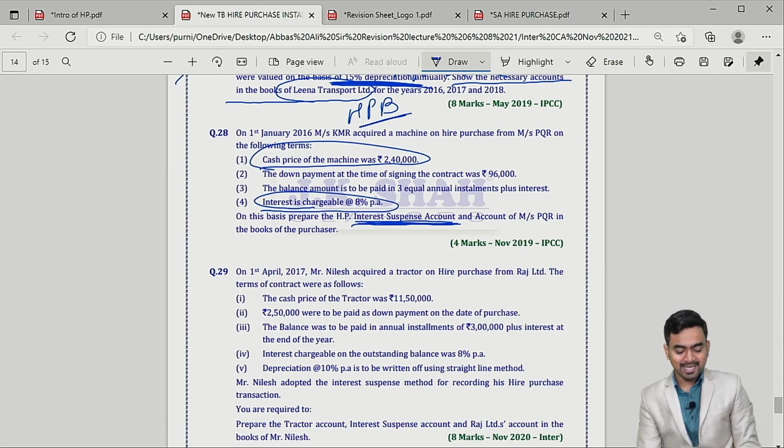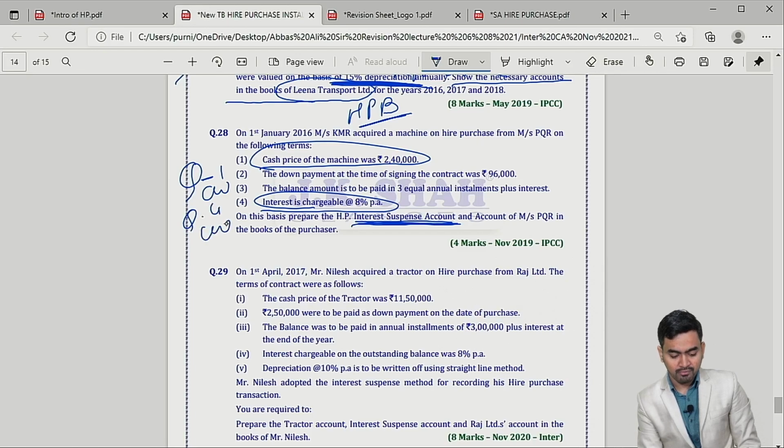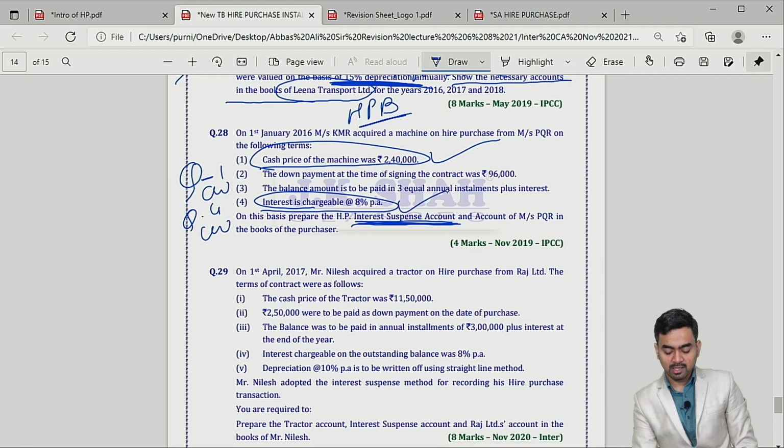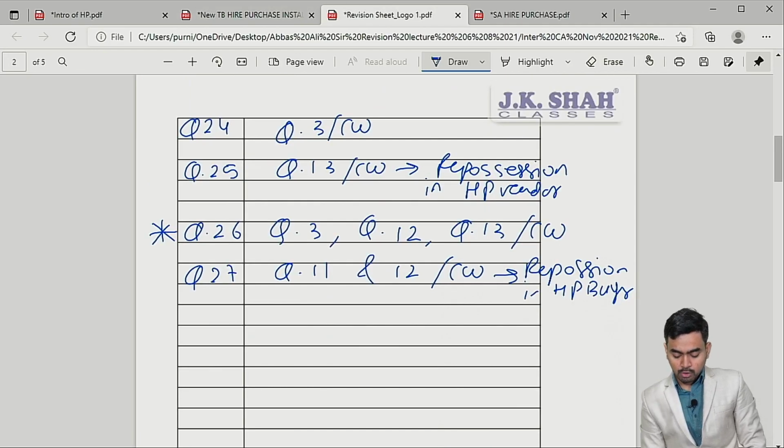So can I say here you will follow question number 1 of classwork and question number 4 of classwork. Is that clear? When the cash price is given and rate of interest is given, prepare the table, fill it in the normal way, and for interest suspense, question 4. So question number 28: question 1 and question 4 of classwork.